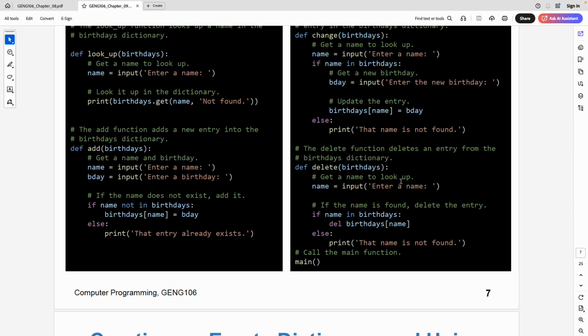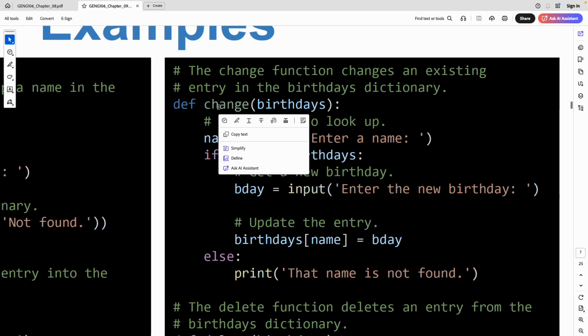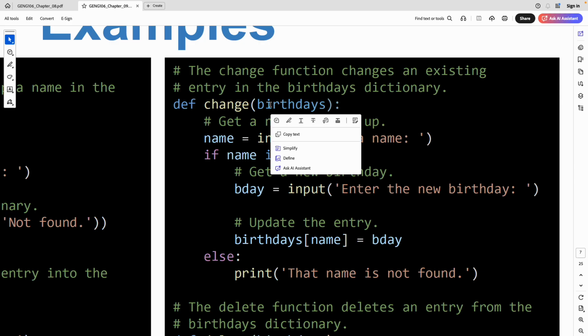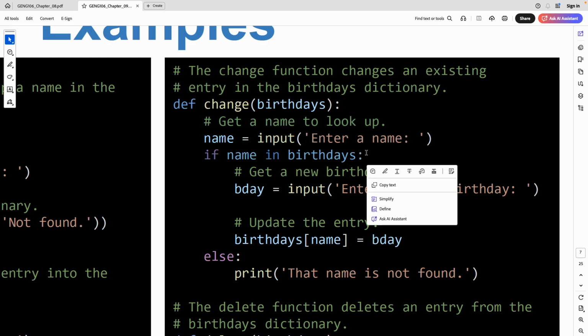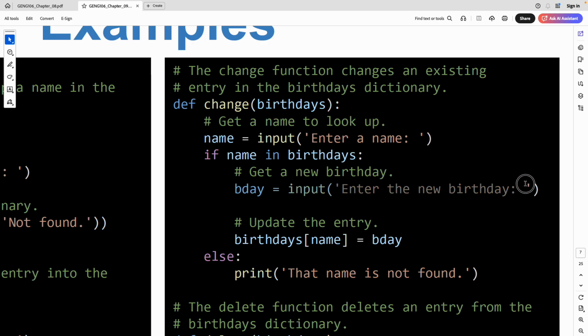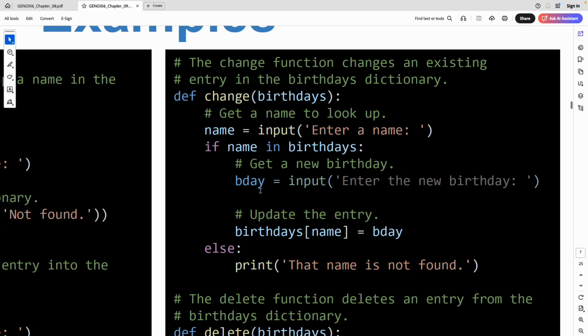Let's look at one example. For a change function, I would like to change this birthdays dictionary. We ask the user to provide the name that they want to change. And then we check, okay, is that name in our dictionary? If so, we ask, okay, what is the new value? We get it from the user.